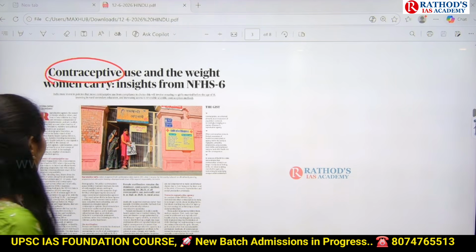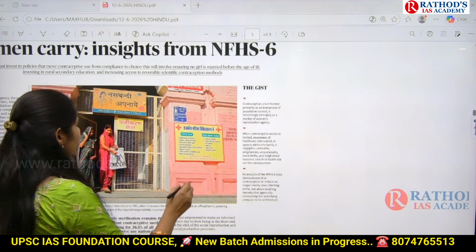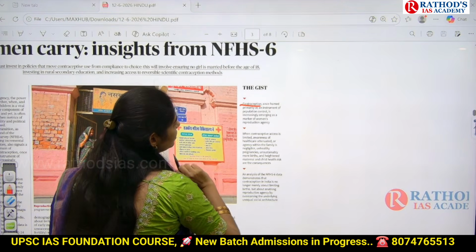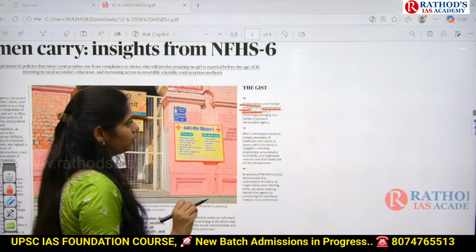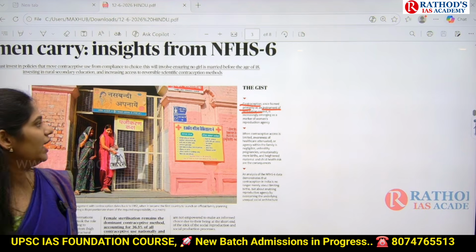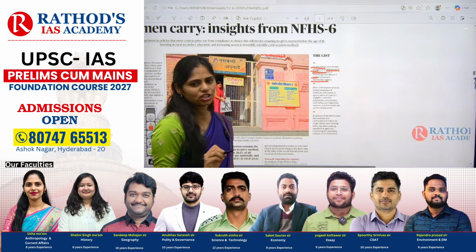Okay, so the idea of this article is that contraception is primarily used as an instrument for population control, and it is also emerging as a marker of women's reproductive agency.